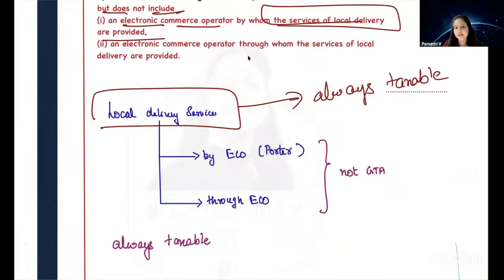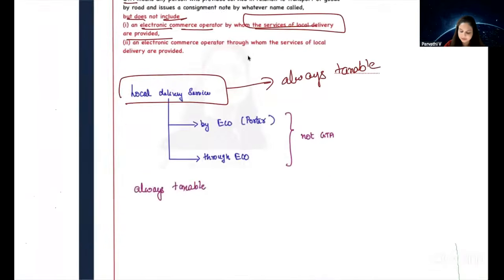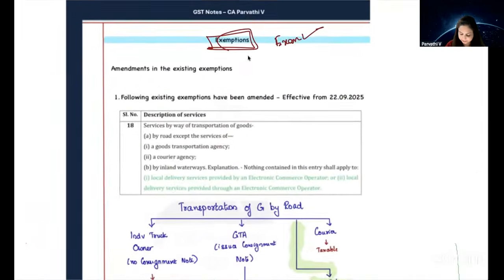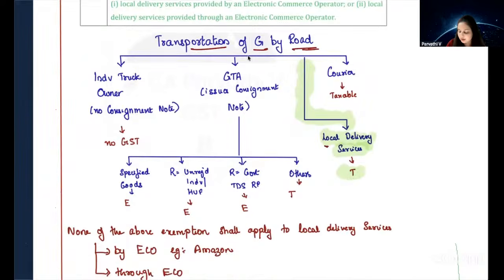Who will pay GST? If the actual supplier is registered, he will pay under 9(1). If the actual supplier is unregistered, then the e-commerce operator will pay under 9(5). So that is our next amendment in the exemption chapter. So this is what I just told: transportation of goods by road, local delivery services are always taxable. Exemption will not apply to local delivery services.